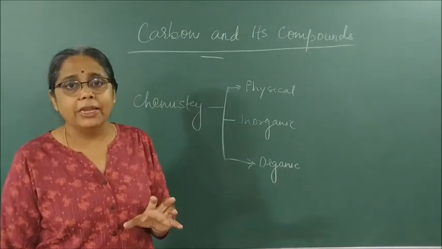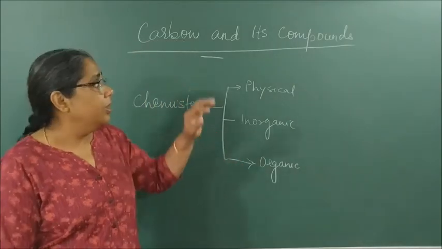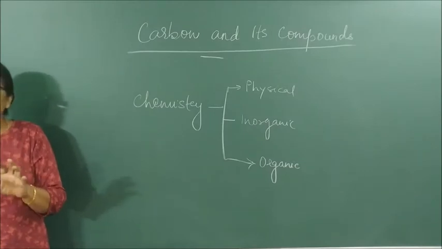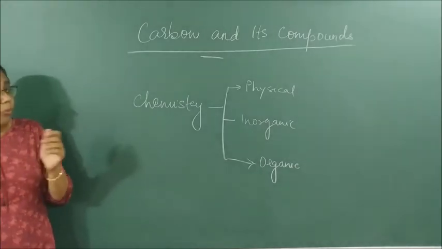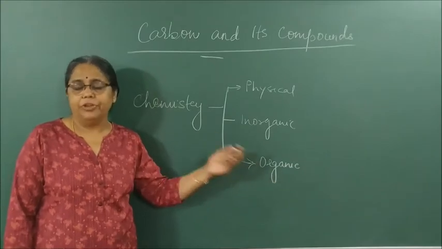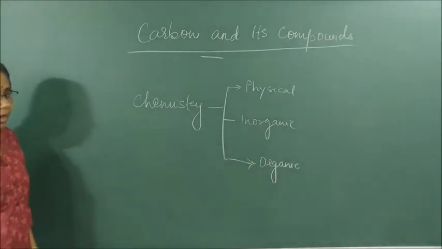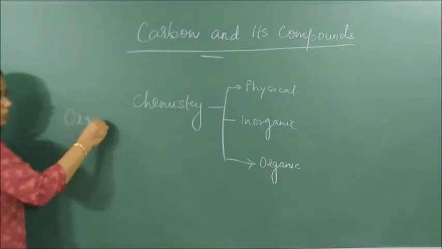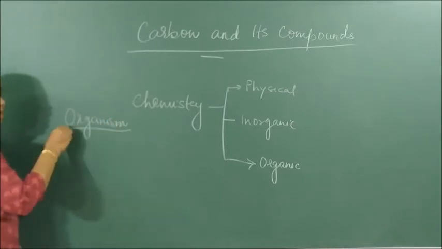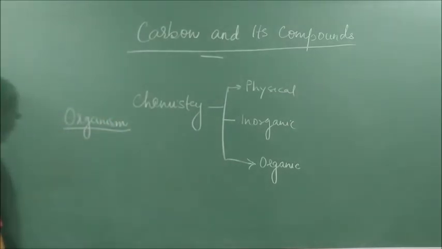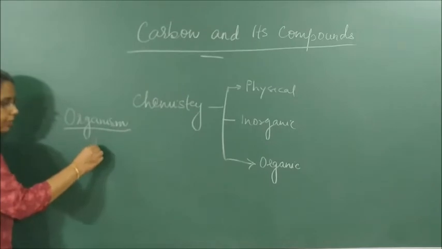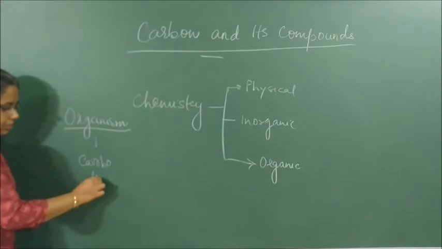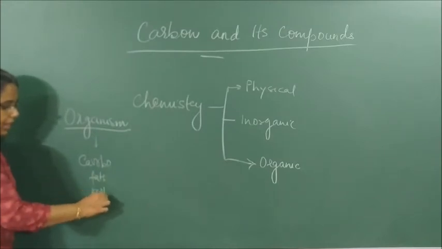So, what is organic chemistry? It is the chemistry which is made up of only carbon compounds. So, carbon compounds are called what chemistry? Organic chemistry. Why is it called organic chemistry? We are all living because we are organisms. Living beings are called what? Organisms. Correct? We are living because we have in our body carbohydrates, fats, proteins and vitamins.